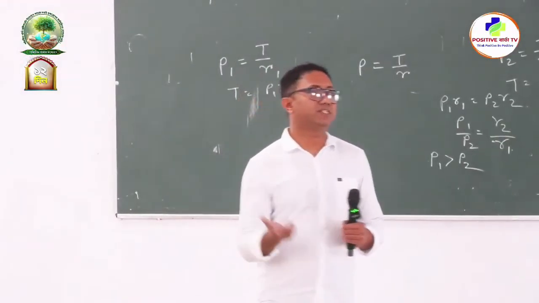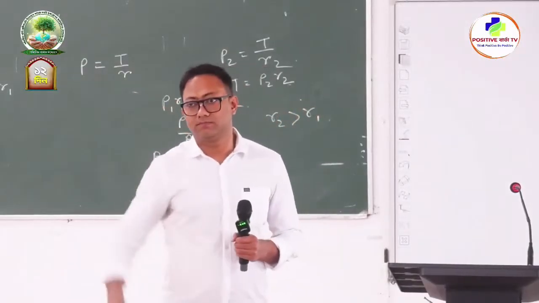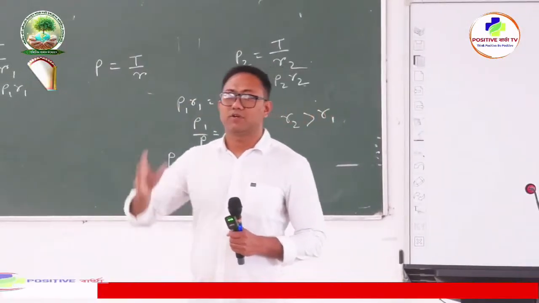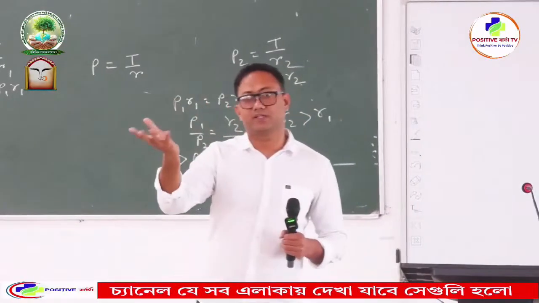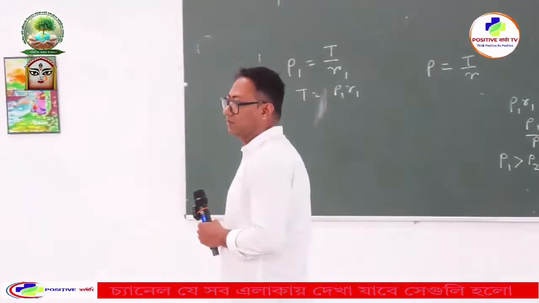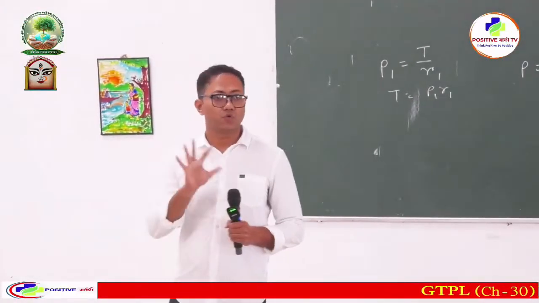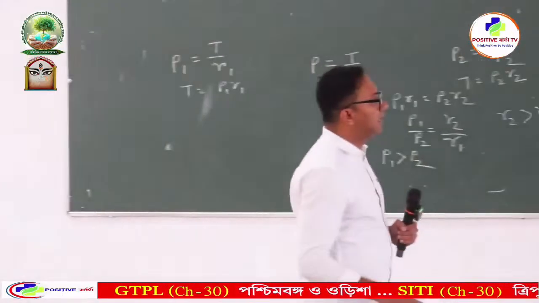Your pulmonary circulation begins from the right ventricle to the pulmonary artery to the lungs, and from the lungs through the pulmonary veins to the left atrium. Okay, clear? So two different circulations: one is systemic circulation, another is pulmonary circulation.